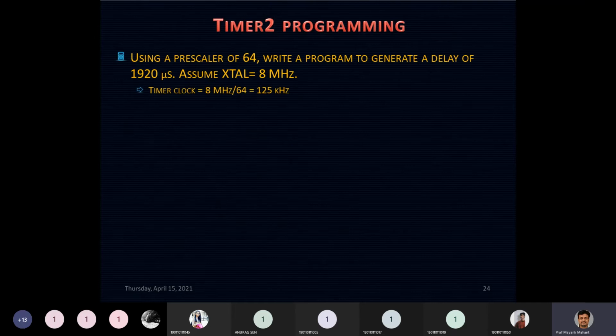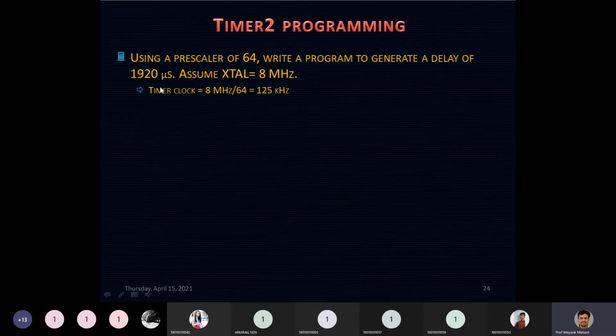The first thing is, what is the timer clock? The system clock is provided as 8 megahertz. The timer clock is equal to the system clock divided by the prescaler. Here the prescaler is 64, so if I divide 8 megahertz by 64, it gives 125 kilohertz.